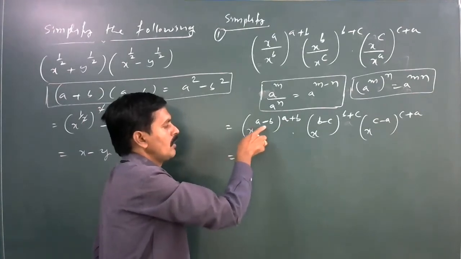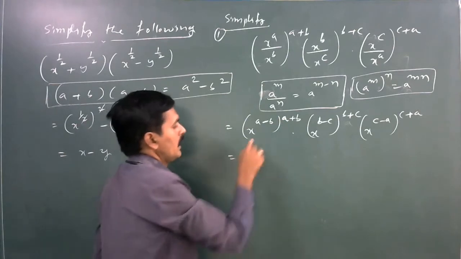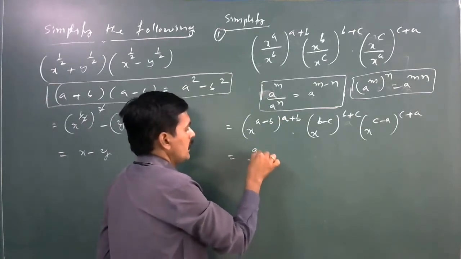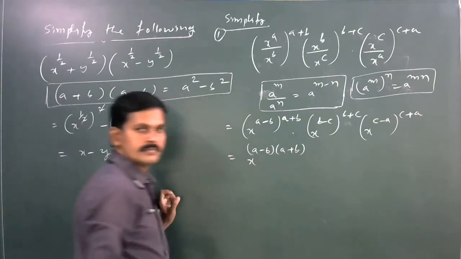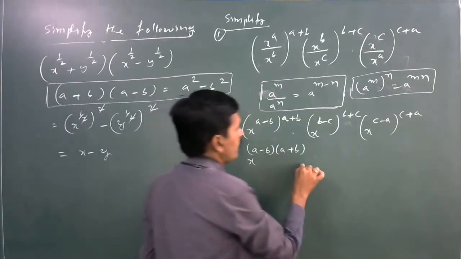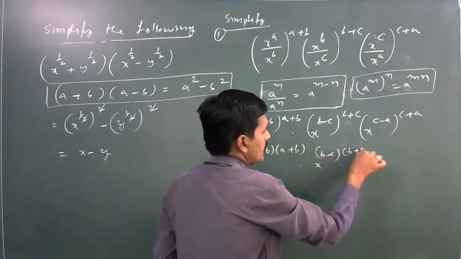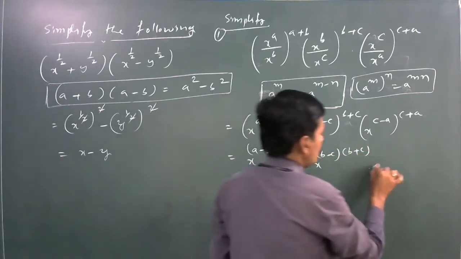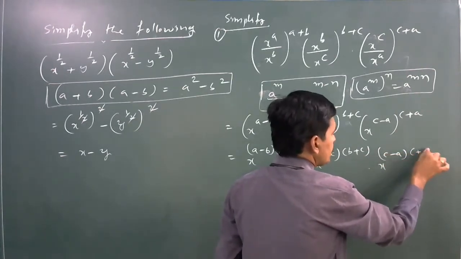So x to the power of a minus b whole to the power of a plus b is x to the power of a minus b into a plus b. Next, x to the power of b minus c into b plus c. Next, x to the power of c minus a into c plus a.